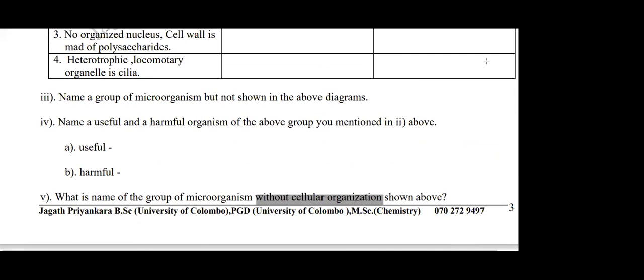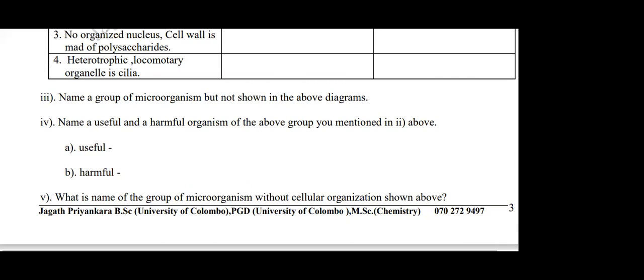Vinuka? Ayad? Virus. Very good. Answer will be viruses. Very good. So that is the end of this one. Last one, the answer will be virus. Without cell organization, viruses.